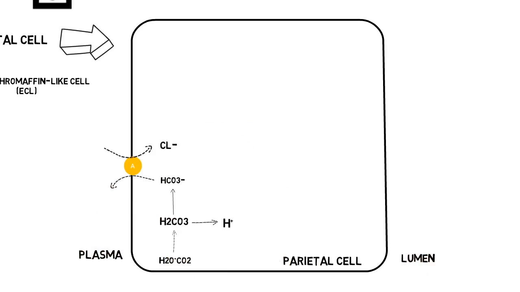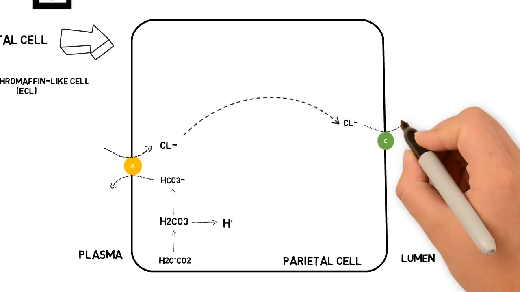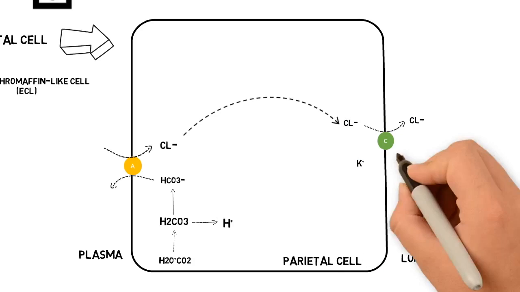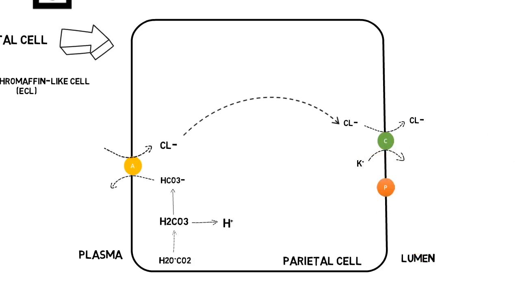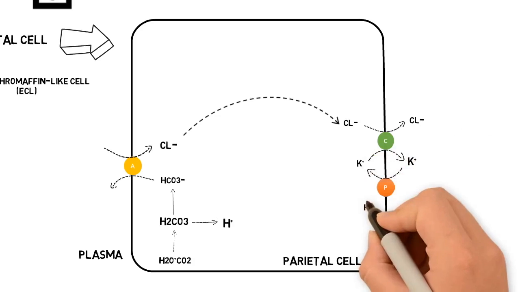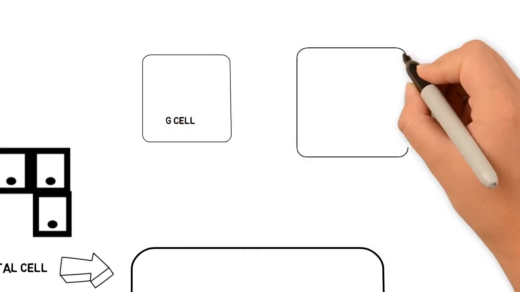Chloride and potassium ions are transported into the lumen of the canaliculus by conductance channels, and such is necessary for secretion of acid. Hydrogen ion is pumped out of the cell into the lumen, in exchange for potassium, through the action of the proton pump. Acid secretion is controlled by three main mediators: acetylcholine, histamine and gastrin, which are produced and modulated by enterochromaffin-like cells.